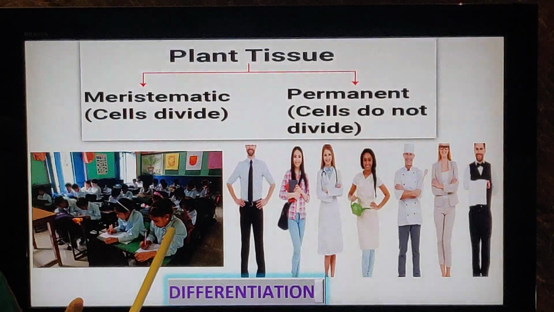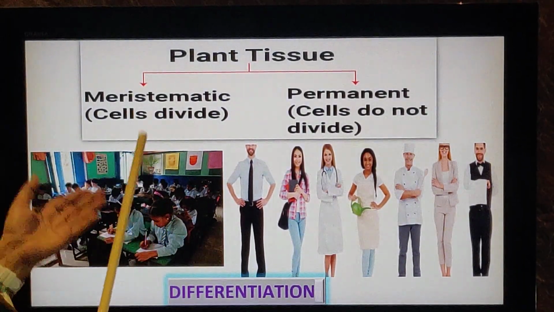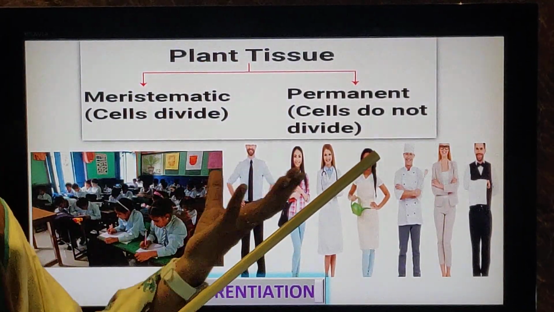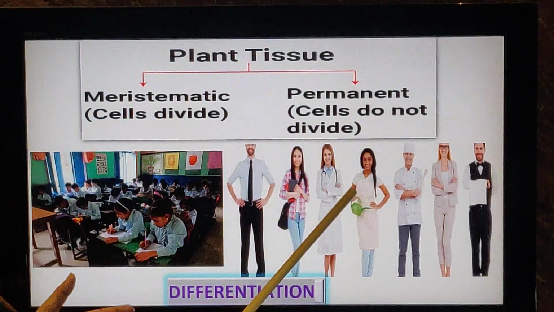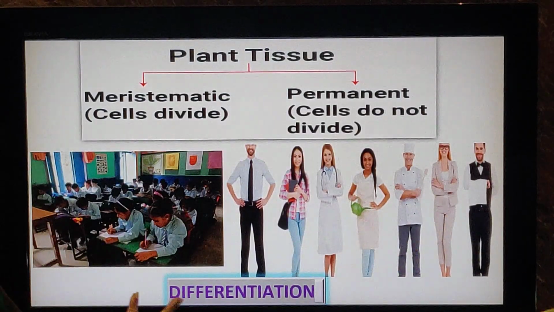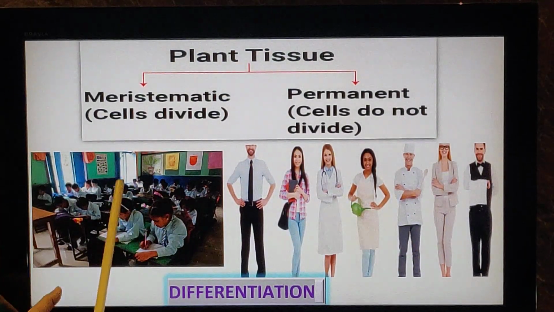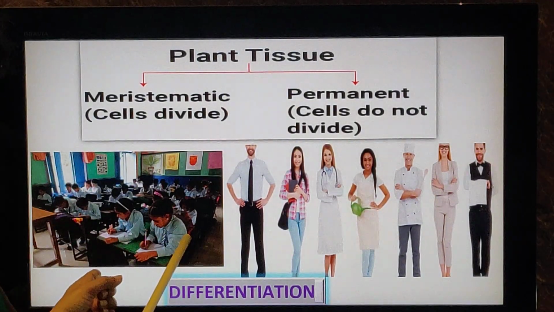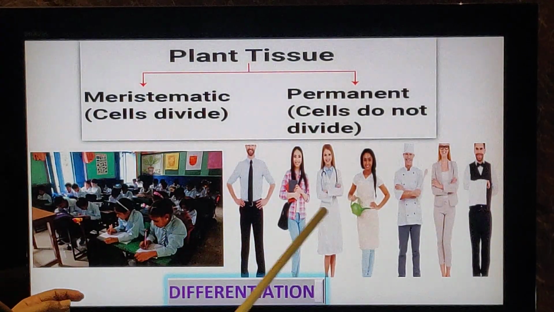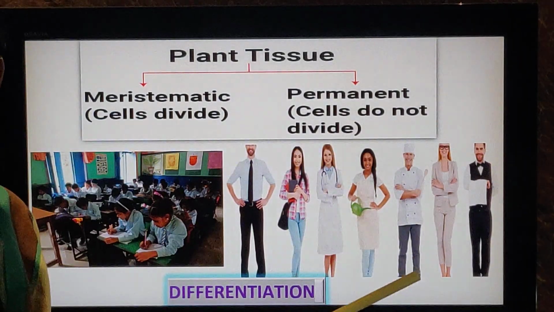You don't know what job you will be doing in future. After you grow up, you graduate, you take up a particular profession, you become either engineers, doctors, chefs, pilots, everything, isn't it? So the meristematic tissues can be compared to the children studying in the school, and the permanent tissues are compared to the permanent jobs done.